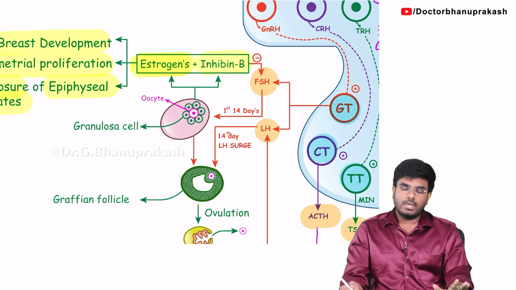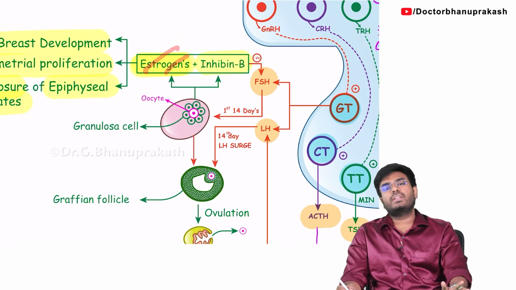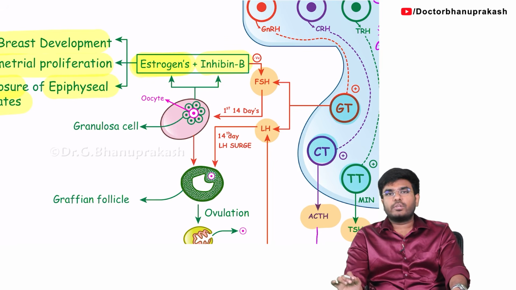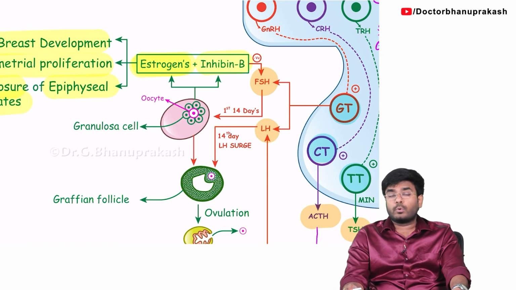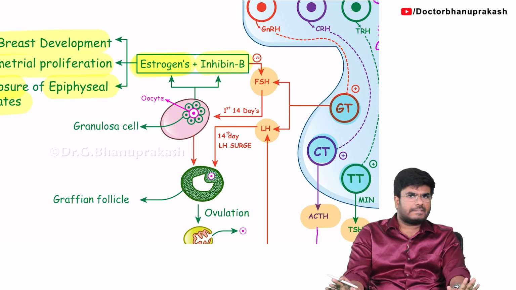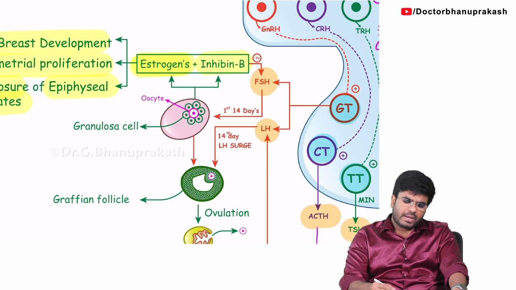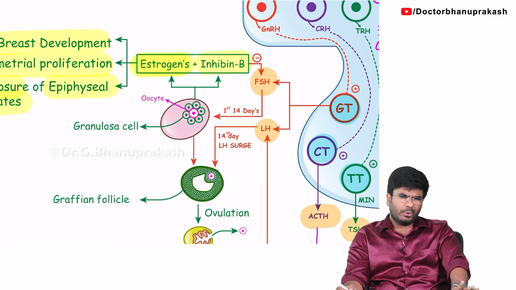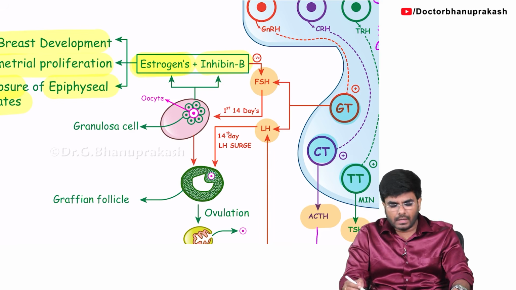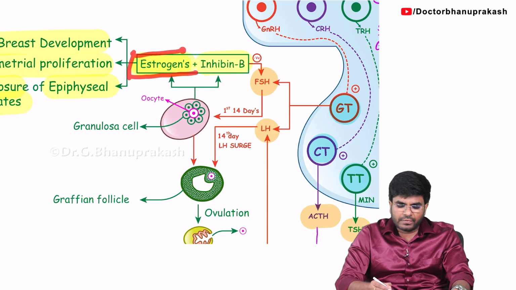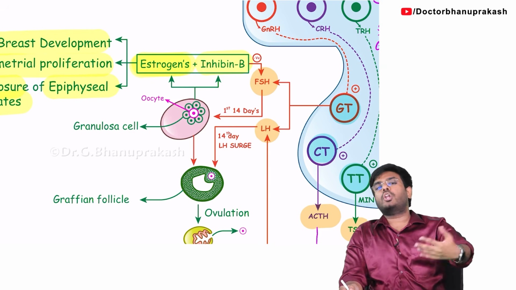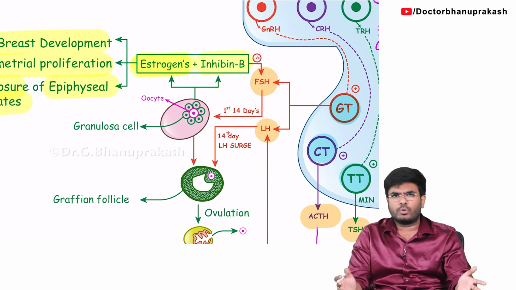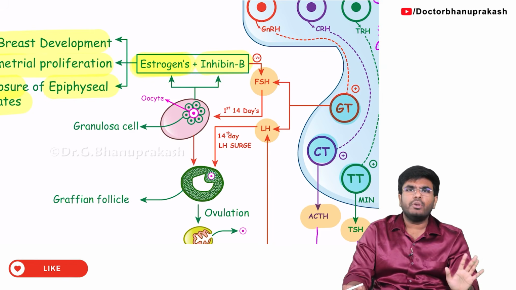It's the estrogens. So remember, what estrogens are doing in the first 14 days of the menstrual cycle: they stimulate the breast, help in breast development, and stimulate the endometrium to grow, causing endometrial proliferation. Done? Now I'm asking, once you have a sufficient amount of estrogens, do you require further FSH? Do you require physiological quantities of estrogen or pathological quantities? It should be normal. Always the estrogen level should be regulated to normal.